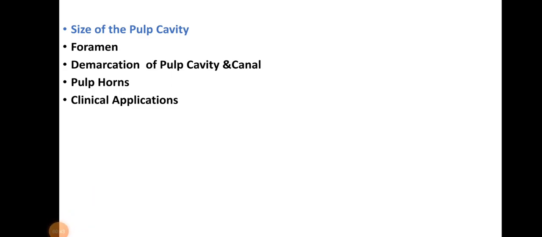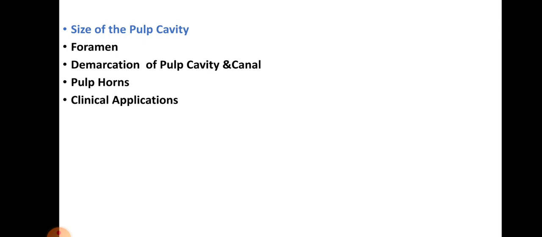Pulp horns. The projections or prolongations in the roof of the pulp chamber correspond to the various major cusps or lobes of the crown. The pulpal tissues that occupy these prolongations are called pulp horns. You can notice this in figure